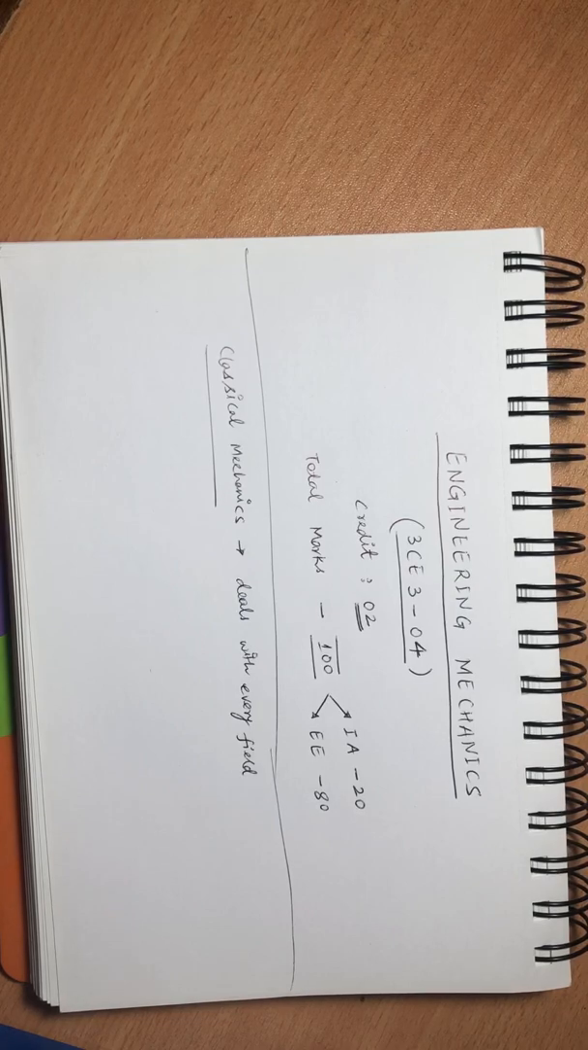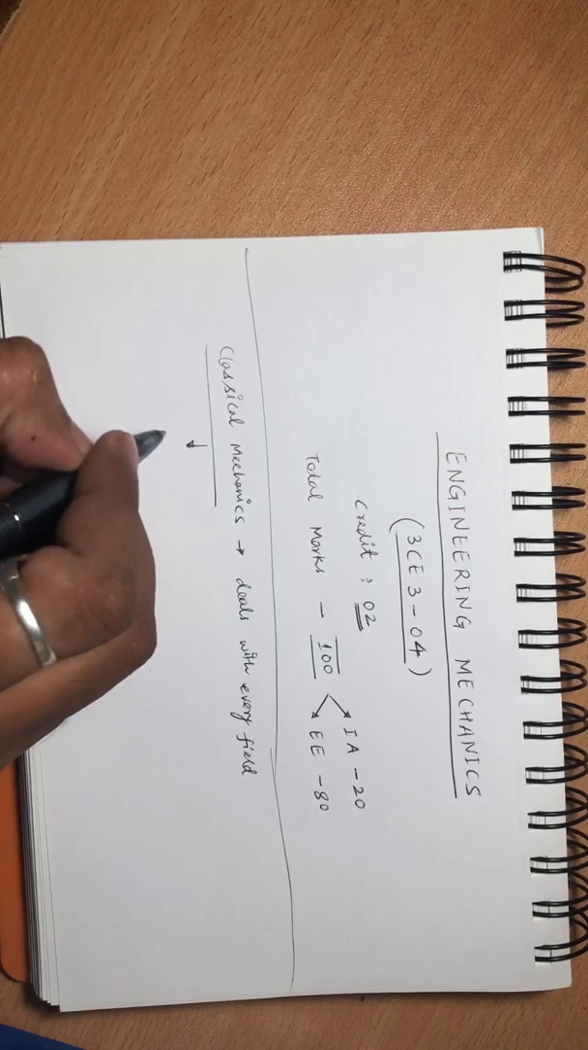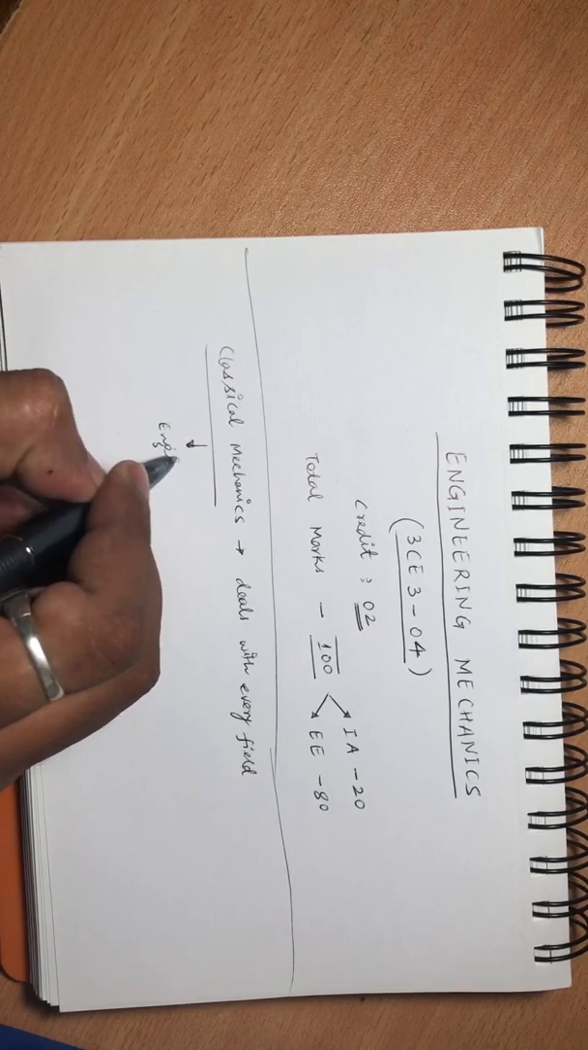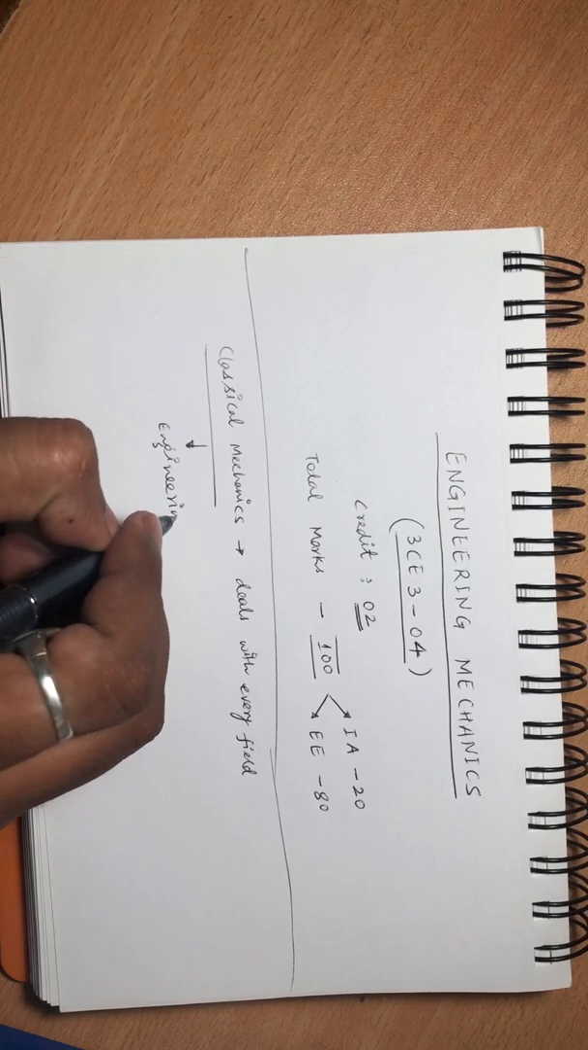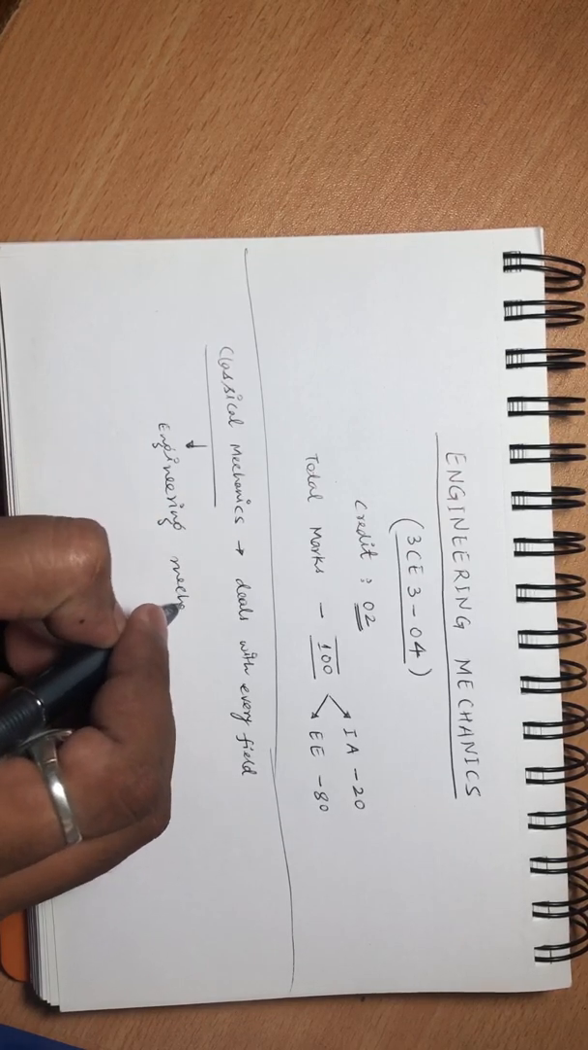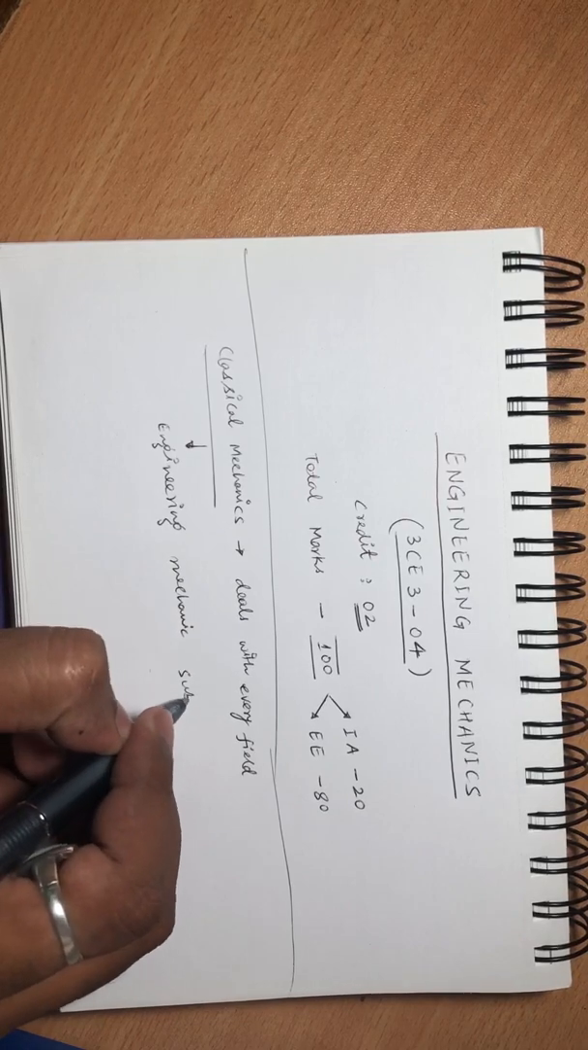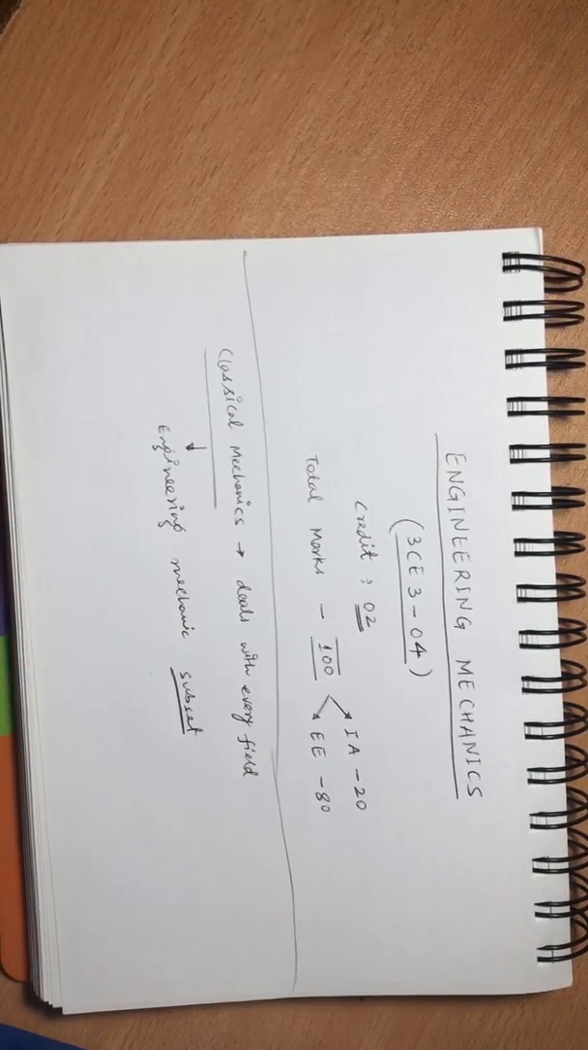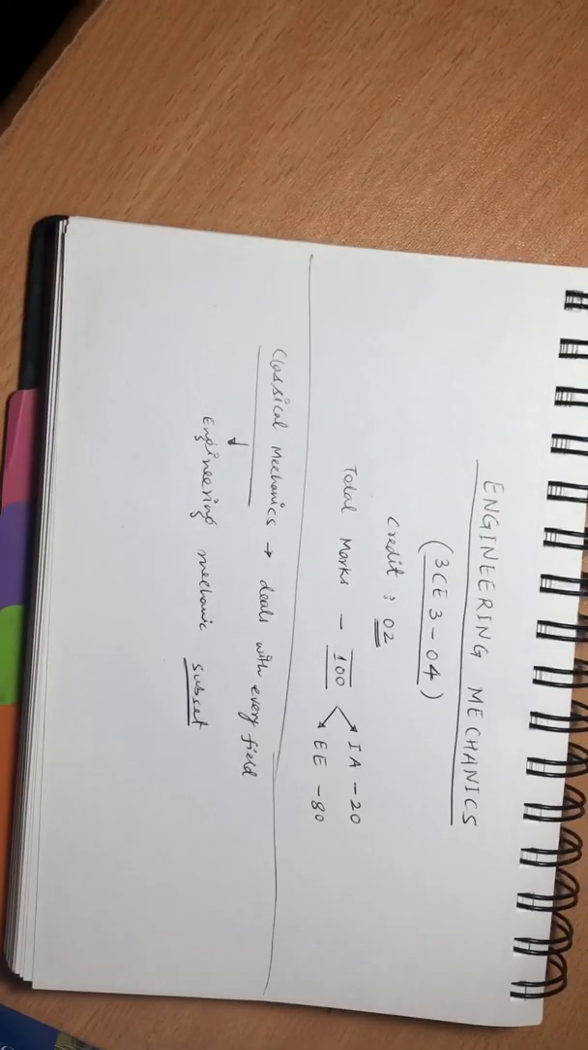But how this is going to be different from engineering mechanics is, you can say engineering mechanics is a subset of classical mechanics. Classical mechanics is very vast. In classical mechanics every type of mechanics you can learn about, but in engineering mechanics mostly we are going to learn about the engineering application of mechanics.